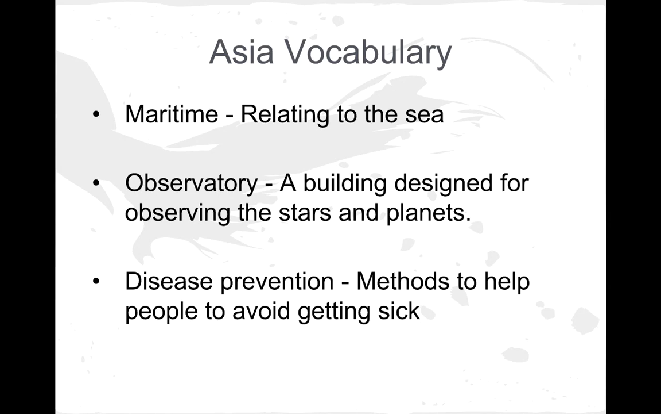Next, we have maritime, which relates to the sea. As you can tell, the sea and travel is very important to the Chinese, and we're going to get into why that is. Next, we have observatory, a building designed for observing the stars and planets, usually used for astronomy.